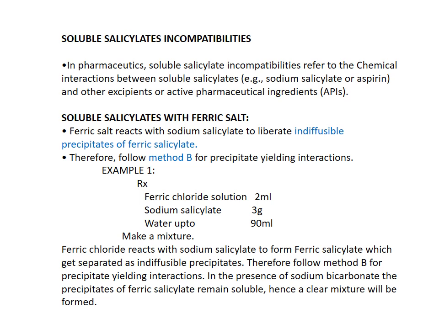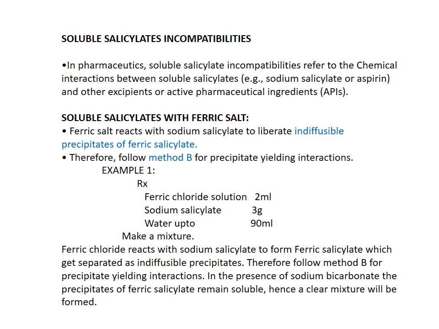Example, ferric chloride solution 2 ml, sodium salicylate 3 gram and water up to 30 ml, and need to make a mixture. So in this prescription, the soluble salicylate is sodium salicylate and the ferric salt is ferric chloride solution. So the ferric chloride reacts with the sodium salicylate to form ferric salicylate, which gets separated as what type of precipitate? It is separated as an indiffusible precipitate.